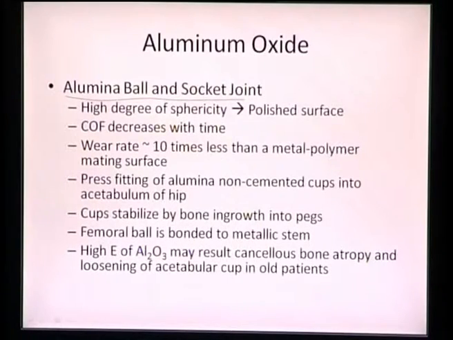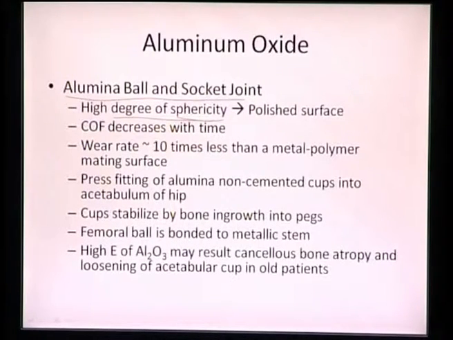So once they are in contact with one another, they will tend to have a very low wear rate, because they both are ceramics and have similar chemistry, and the coefficient of friction will also be much lower than that of a metal versus polymer contact. So that is the overall deal with the enhanced wear resistance of aluminum oxide. And specifically for an aluminum oxide ball and socket joint, it should also have a very high degree of sphericity.